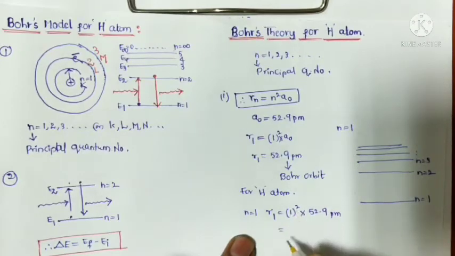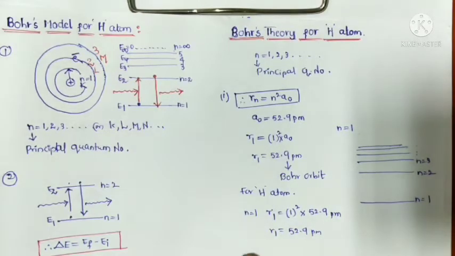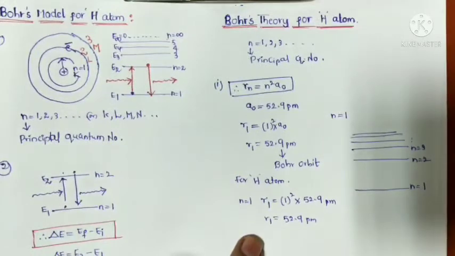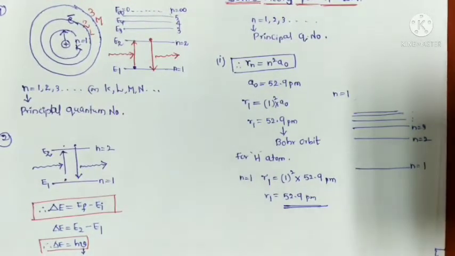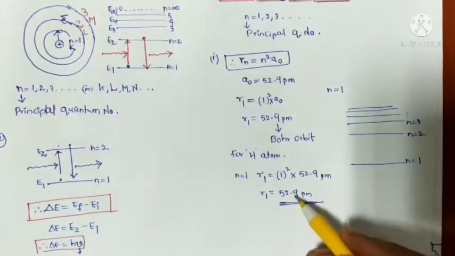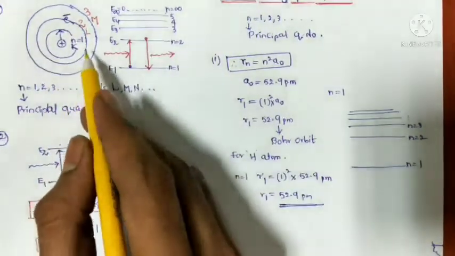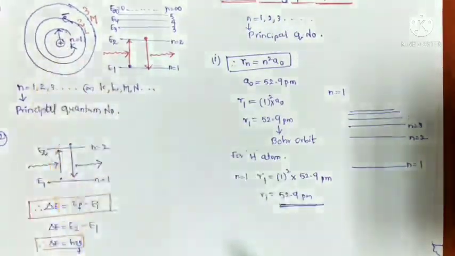So finally it is 52.9 picometers for the hydrogen atom, in the first stationary state.